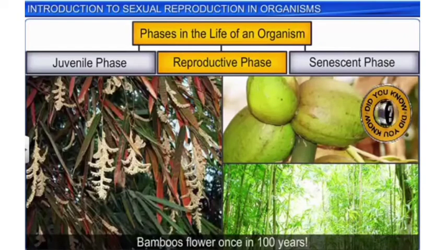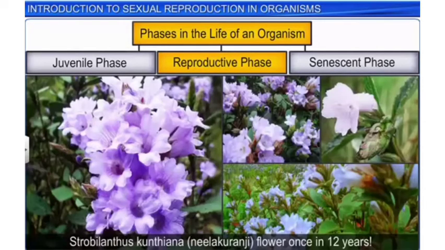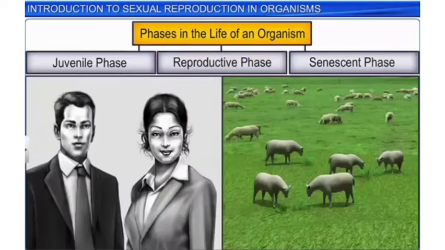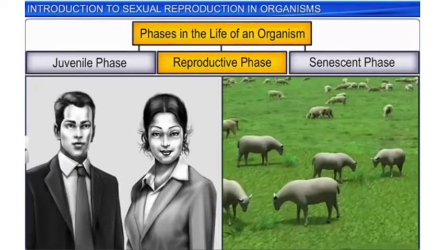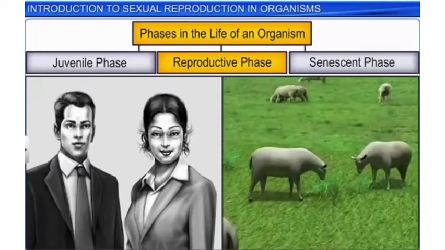Did you know that certain plants such as bamboo flower only once in 100 years, produce fruits and then die? Similarly, Strobilanthes kunthiana or Neelakuranji flowers every 12 years. Just as plants develop specialized structures during the reproductive phase, animals too show certain morphological and physiological changes.